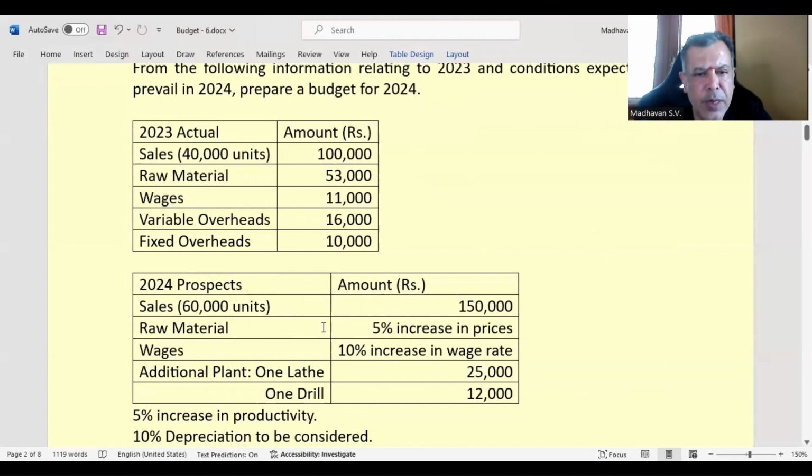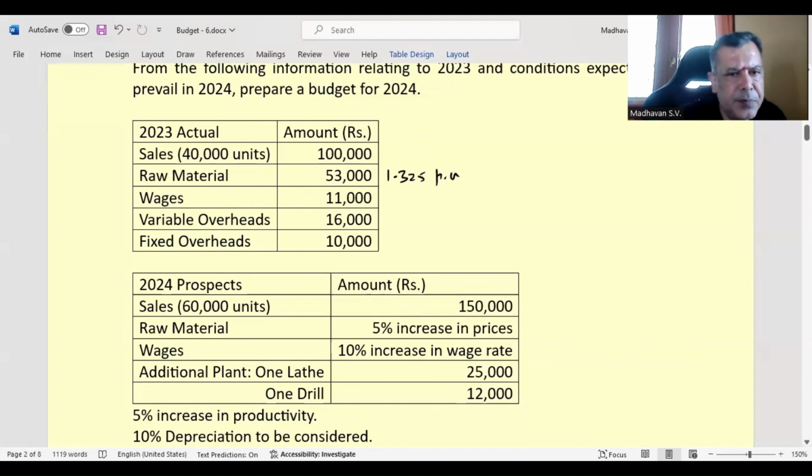What are the prospects of 2024 is given. Sales 60,000 units. Sale value will be 1,50,000. Raw material 5% increase in the prices. Means here it is 53,000 divided by 40,000. We get this per unit as 1.325 per unit.